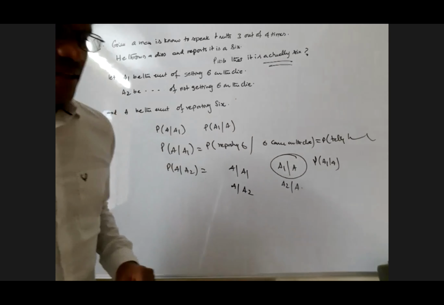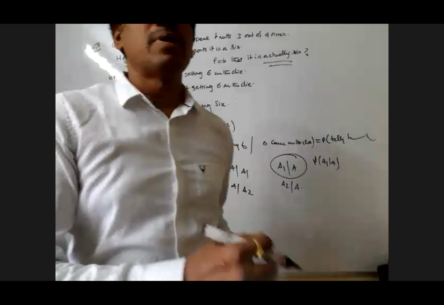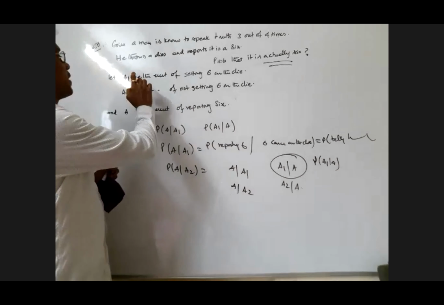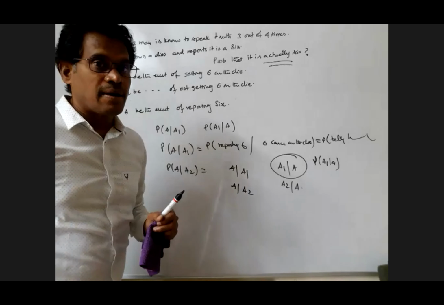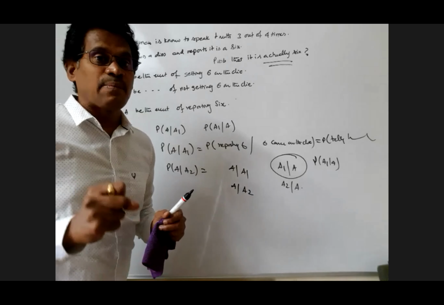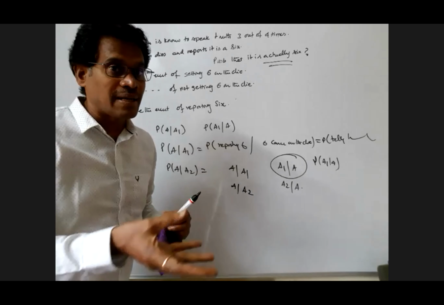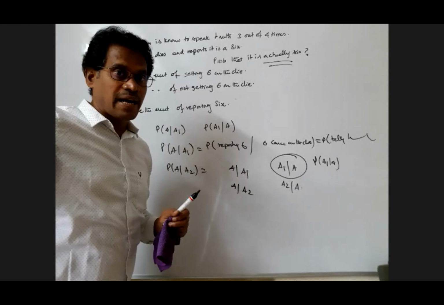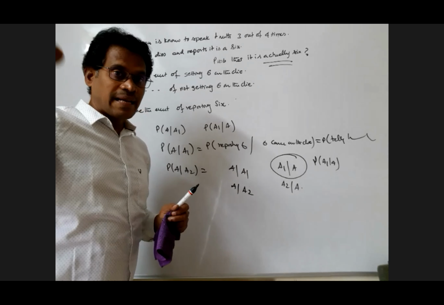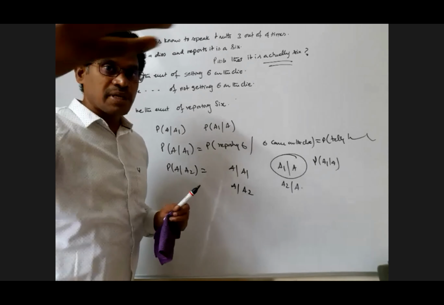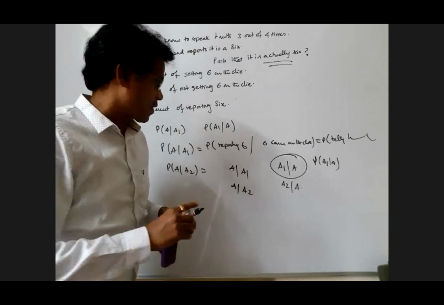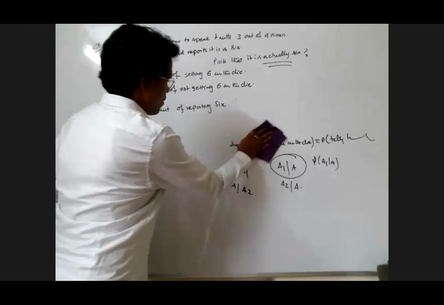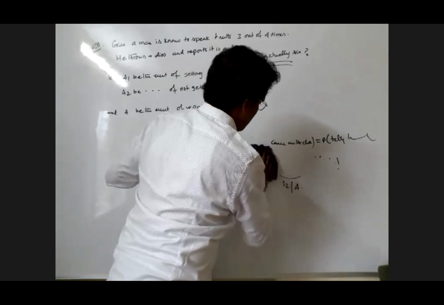When you see the problem, my dear, you won't think it is based there. Actually, here A1, A2 are associated with the random experiment, mutually exclusive. What is the random experiment? Throwing the die. Then this man is reporting, that is a different story. That is not the random experiment. Reporting 6 is associated with the outcome of the die. Okay, my dears. Now write down the required probability I'm going for.